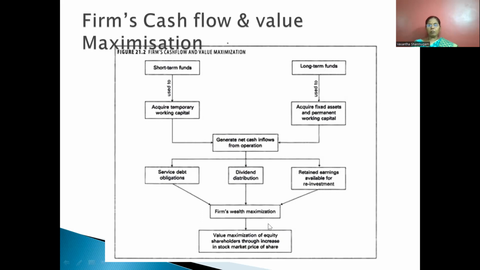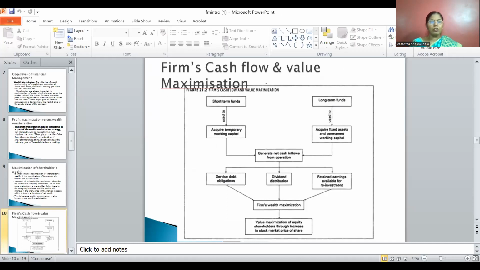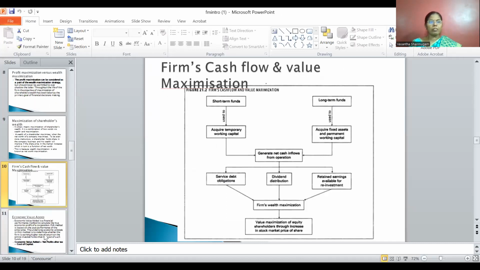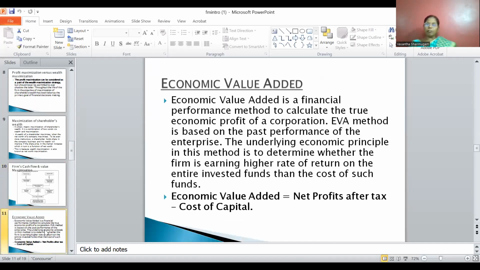So when the firm is able to repay its liability, when the firm is able to distribute dividend, and when the firm is able to retain a certain portion of the profit for future growth, it means firm's wealth maximization. When the firm maximizes its wealth, ultimately it leads to the shareholders' wealth maximization. So this is the important aspect of wealth maximization.